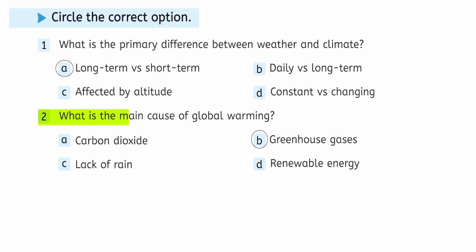Number 2, what is the main cause of global warming? Option A, carbon dioxide. Option B, greenhouse gases. Option C, lack of rain. Option D, renewable energy. Option B is correct, which is greenhouse gas.